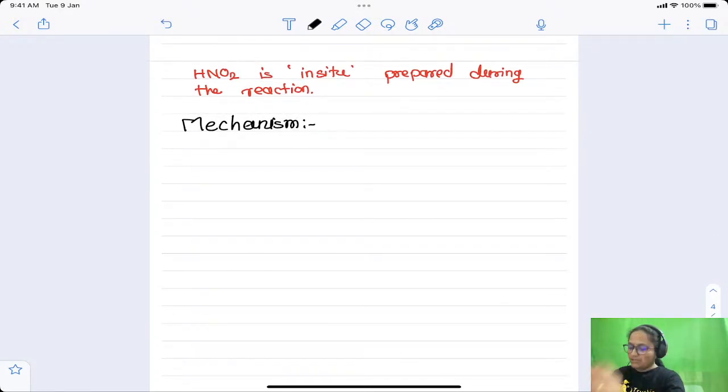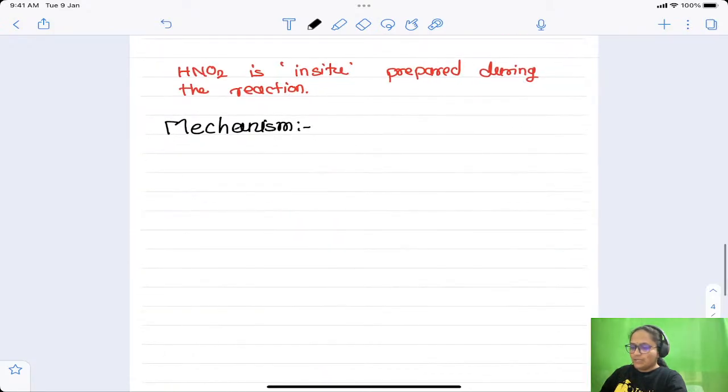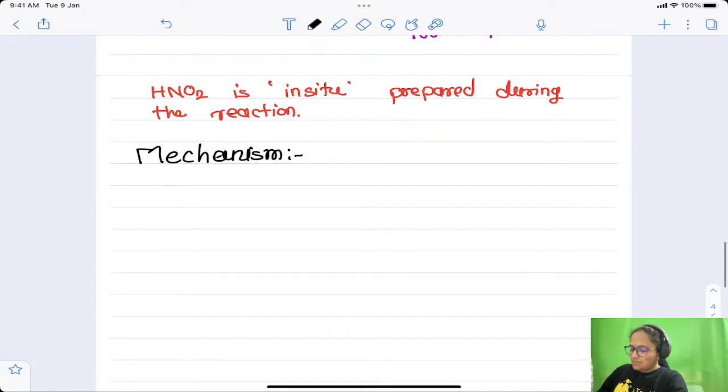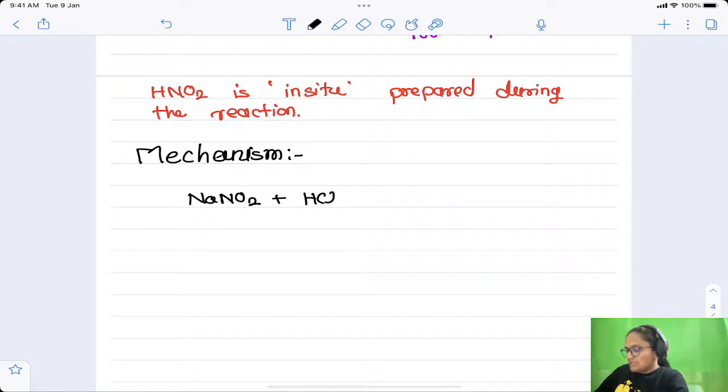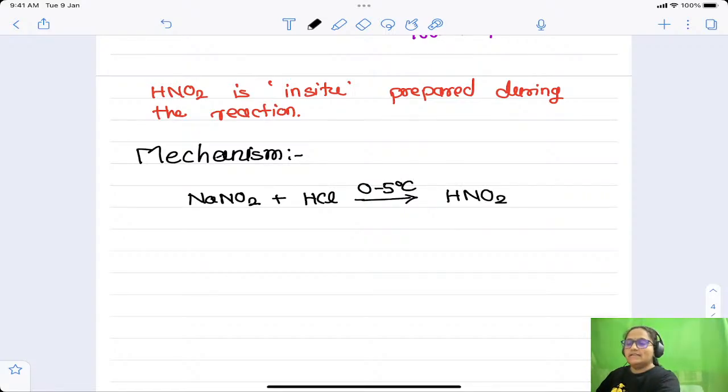In this reaction, as I have told you, HNO2 is prepared in situ like this. NaNO2 combines with HCl. We are performing this at low temperature, 0 to 5 degrees Celsius, because HNO2 is highly unstable, and we get HNO2, right? This HNO2 is nitrous acid, and the structure of this nitrous acid is like this: HO-N double bond O.